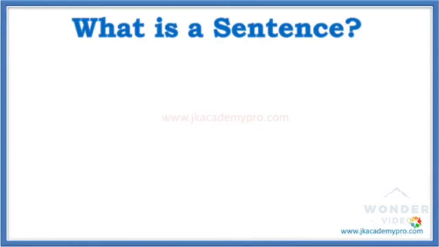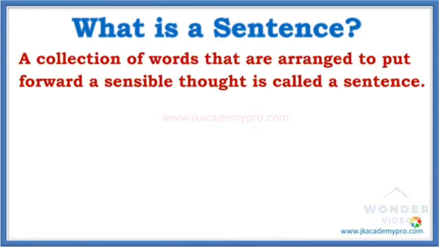A collection of words that are arranged to put forward a sensible thought is called a sentence. Now, what it means is a sentence is a collection of words, a group of words that are arranged in such a way that they put forward a sensible thought. That is, they tell us something which makes sense. So, only when a group of words makes sense, it is called a sentence.